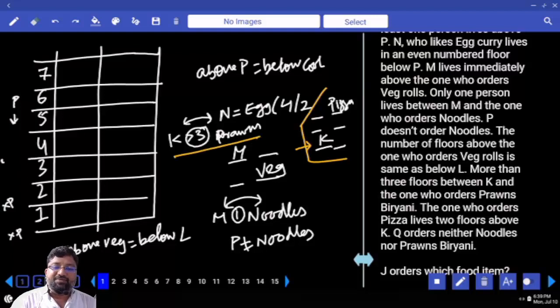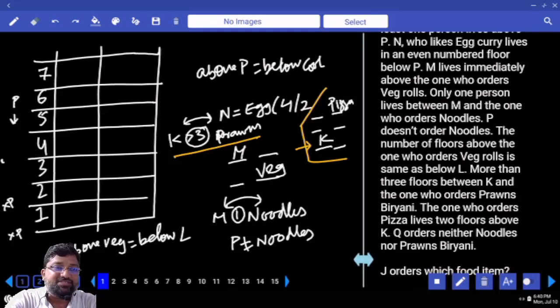How many persons between K and prawn? More than 3, so your number should start with 4. Can I have 4 people between K and prawns? If there are 4 people between K and prawns, can I go for prawns after K? If I go for prawns after K, I'll have extra how many persons? 4 plus 1 prawn, 5. Already including K and pizza you have 3. 5 plus 3 becomes 8. Impossible. From this line it is very clear that prawn should be above K.